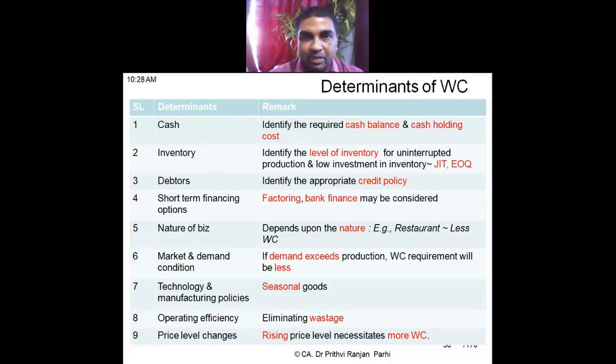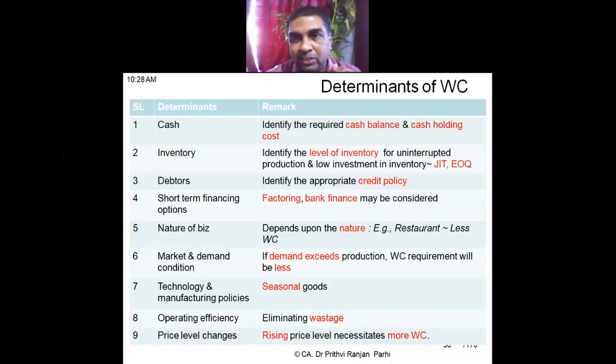Inventory. So the level of inventory also affects working capital. Suppose some organization is capable of managing its inventory properly, and manages its operation without keeping a large size of inventory. Then working capital requirements will be less. If the organization follows EOQ, economic ordering quantity, and the appropriate quantity is ordered, there is no excess stock, then working capital requirement will be less.